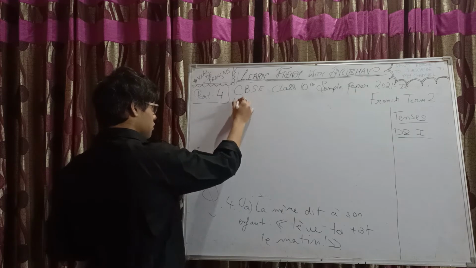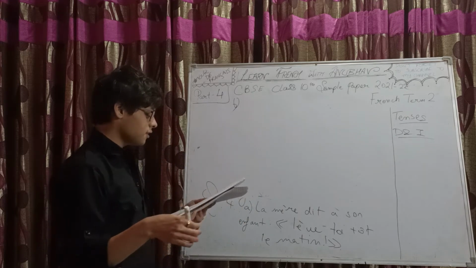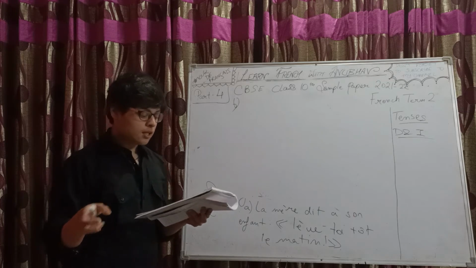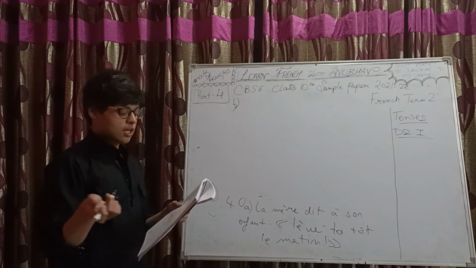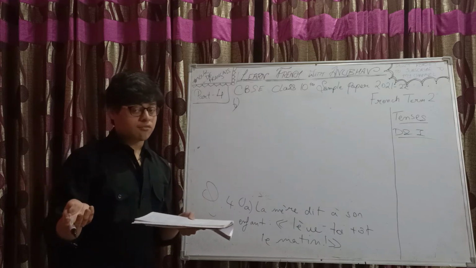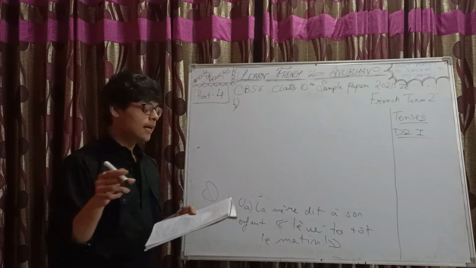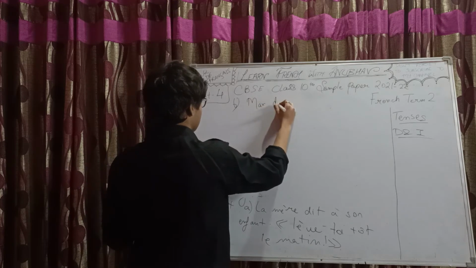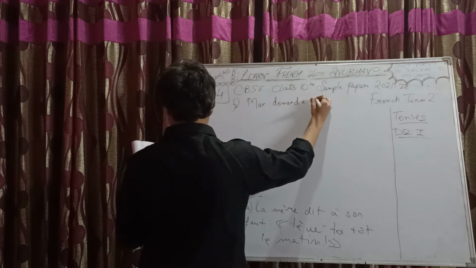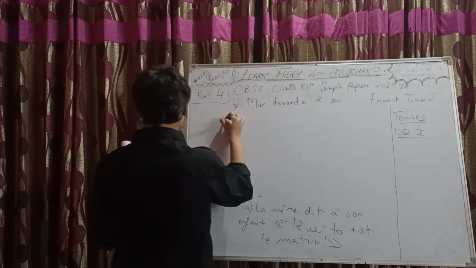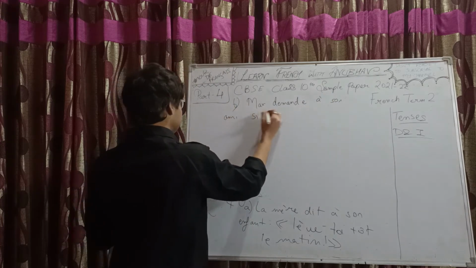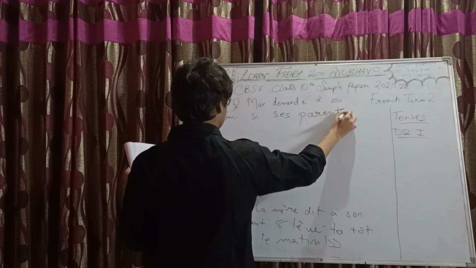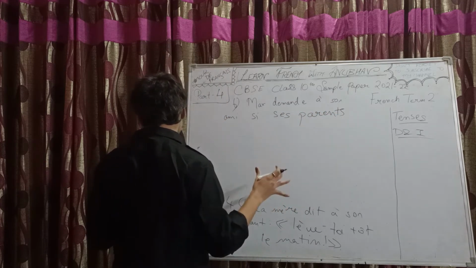Question number 4, B. We have Max demande à son ami, tes parents parlent-ils français? So it's an inversion. Okay, when it's inversion, direct to indirect form, what will we do? We will use si, right? So Max demande à son ami si ses parents. Tes parents will become ses parents because we are doing direct to indirect, right?